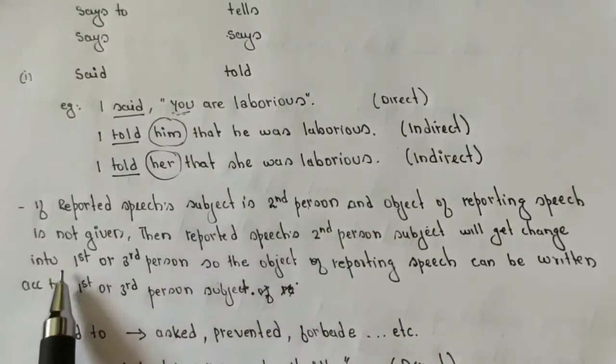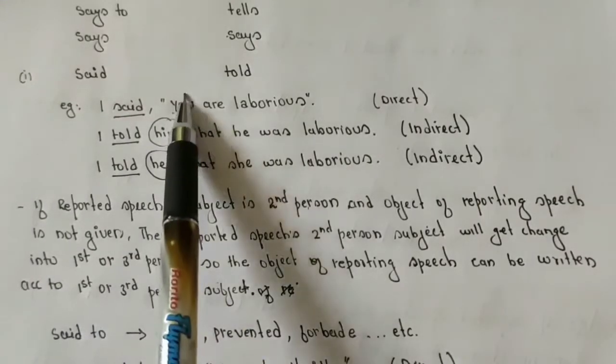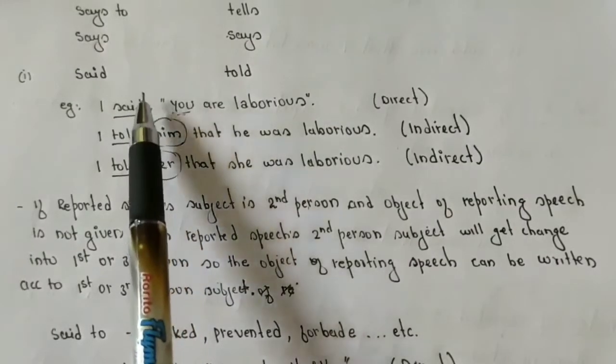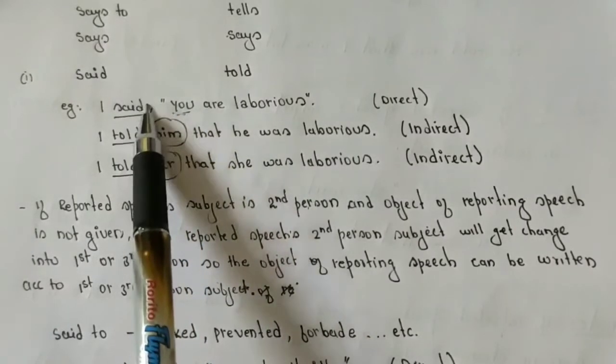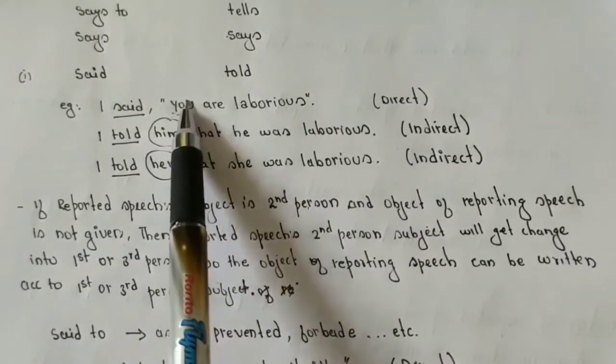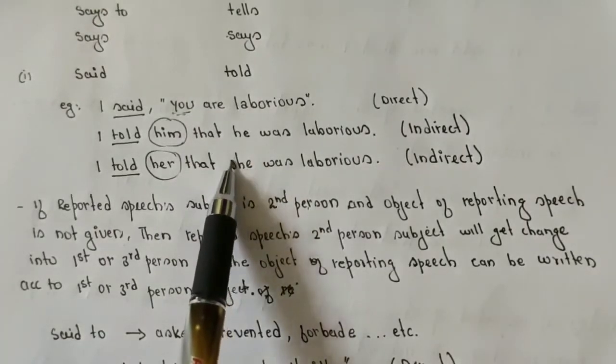subject will change into first or third person. If it is second person subject and in the reporting speech no object is given, then this second person will be changed into either first or third person subject.